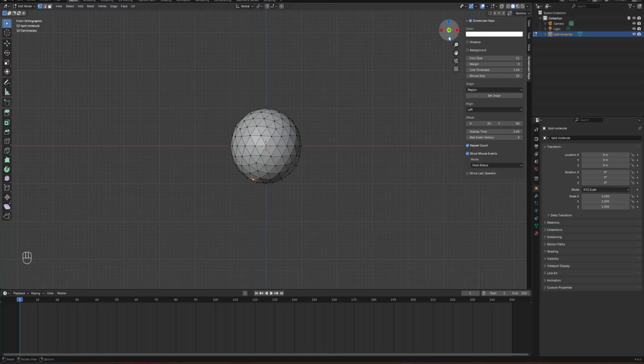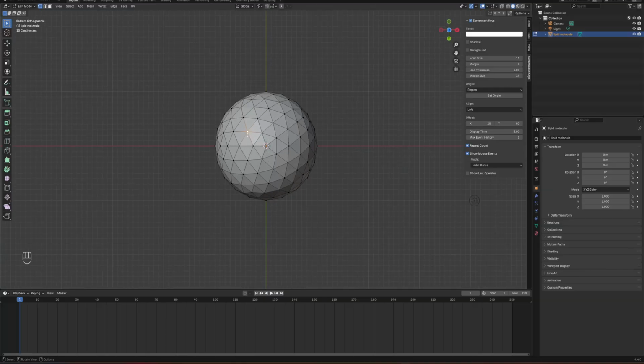Then you can press Control C, which will go to the other orientation where Z comes towards you. From this one, I'm going to select face select mode, and then select something like here, and from the other side, something like that.